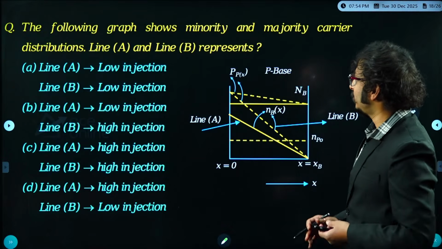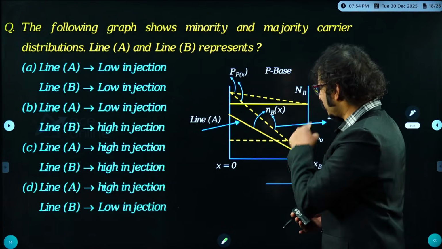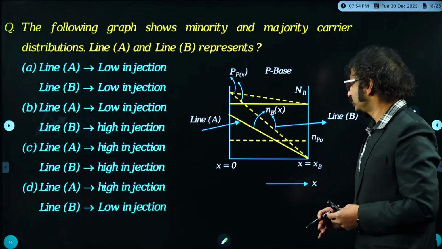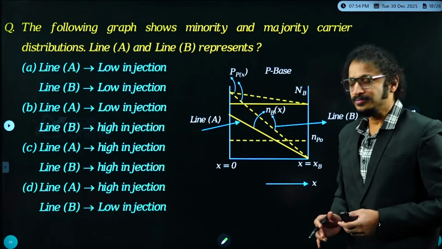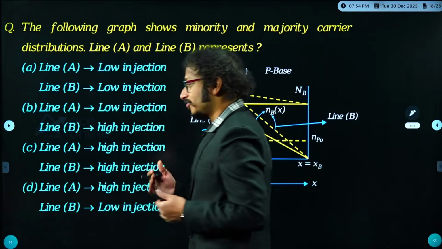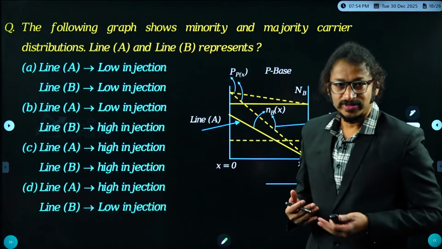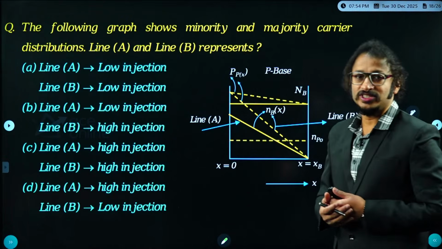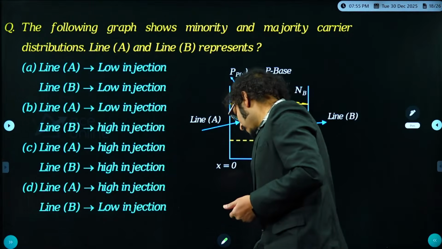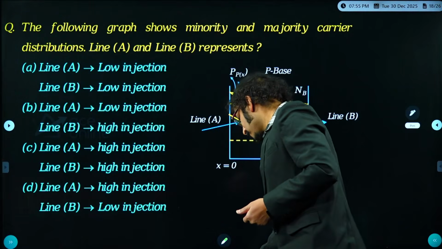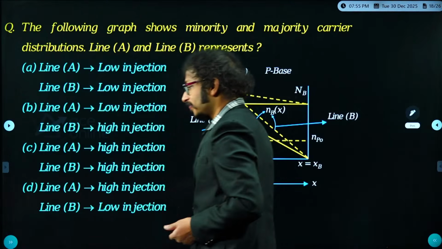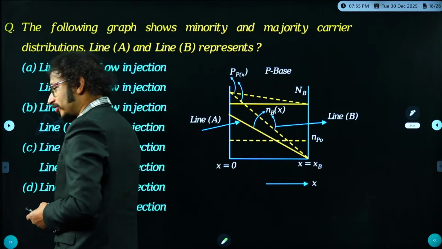So, anybody in the class? What exactly does it represent, low level injection or high level injection? I'm waiting for your answer. So, how could you justify? By seeing these characteristics, how could you justify whether it is low level injection or high level injection? Are you trying or not, dear students?